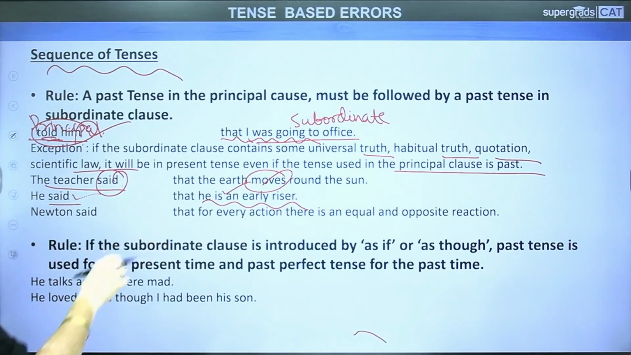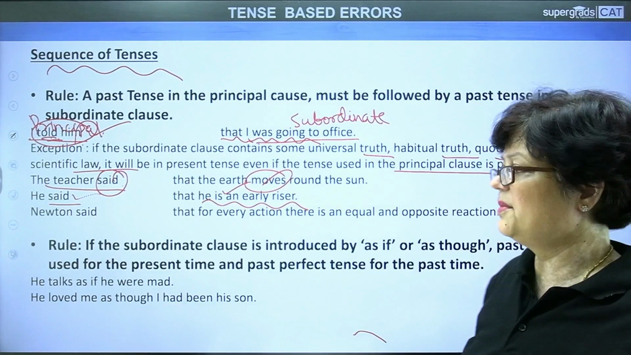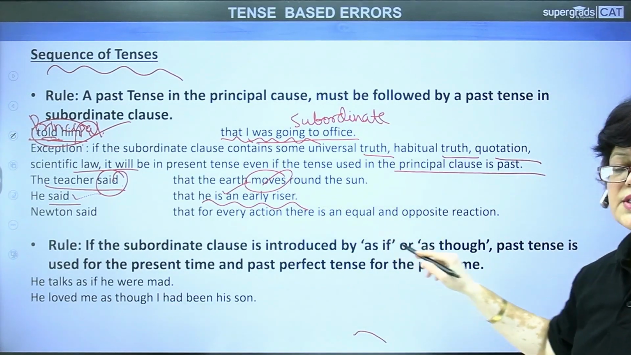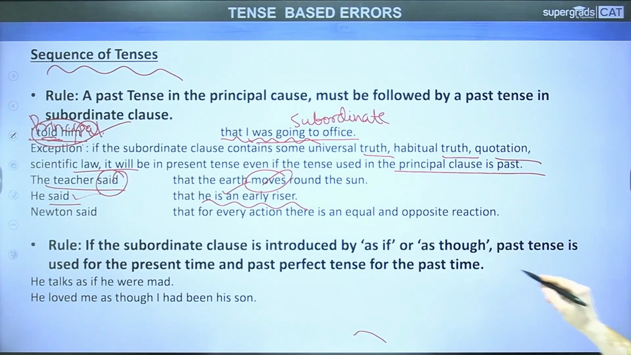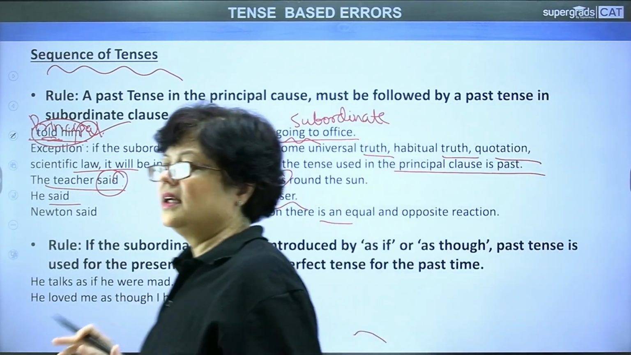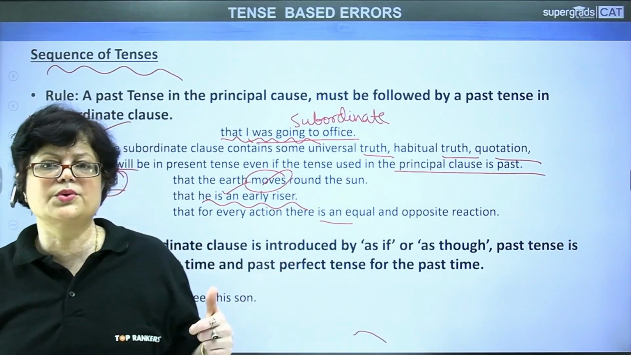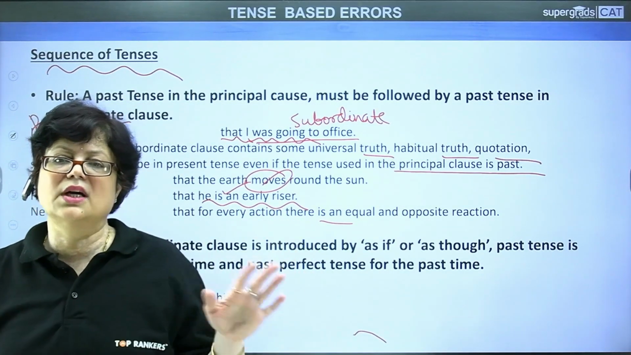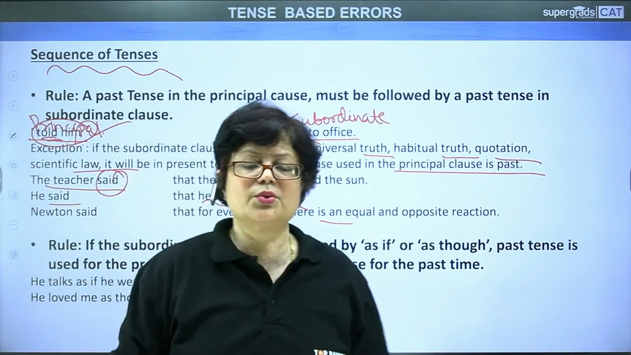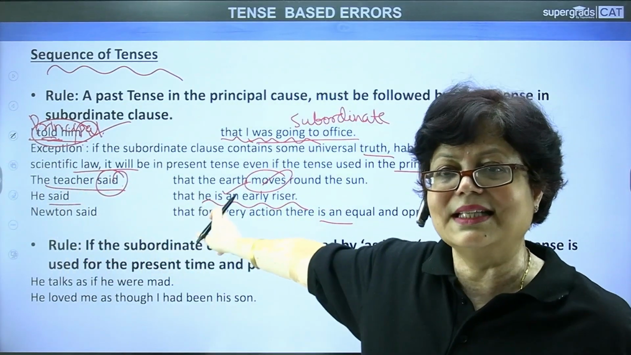Newton said that for every action, there is an equal and opposite reaction. Newton is the name of a famous scientist, and this is a very famous scientific law that for every action, there is an equal and opposite reaction. Now, what I mean to say is all these sentences or views are correct no matter what the time. So, this rule of the same tense is not applicable for these facts.